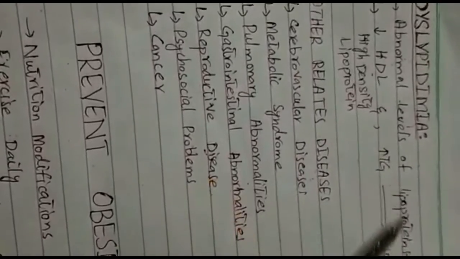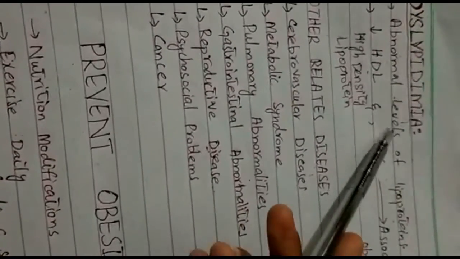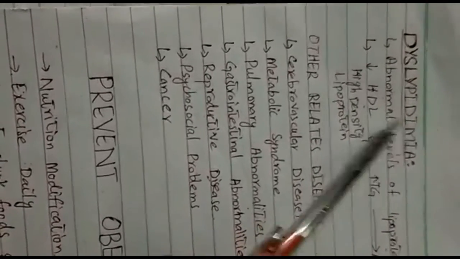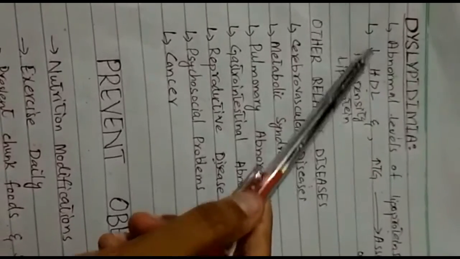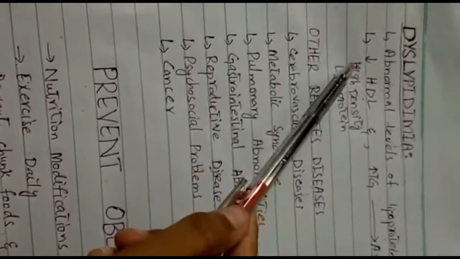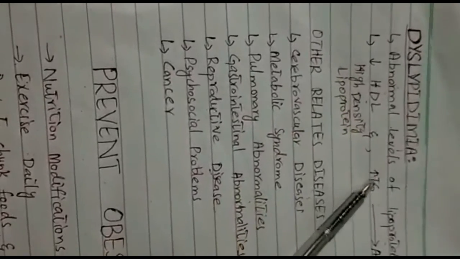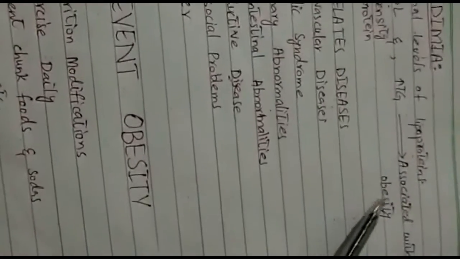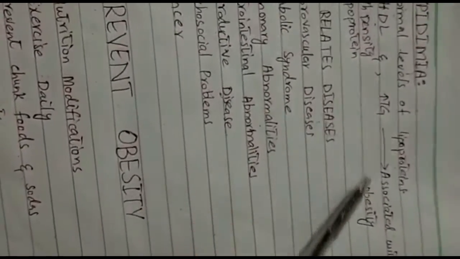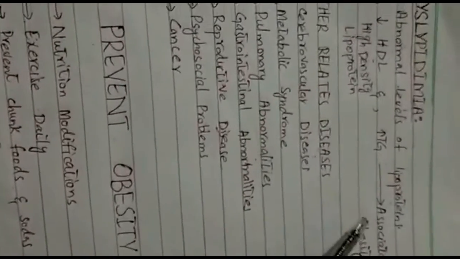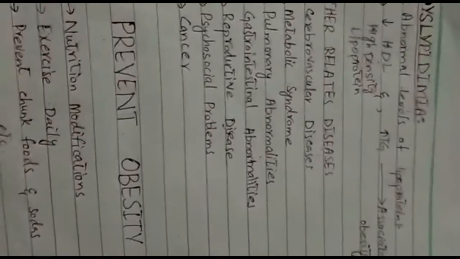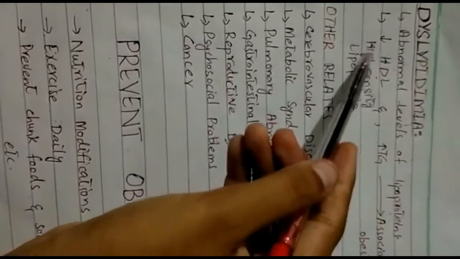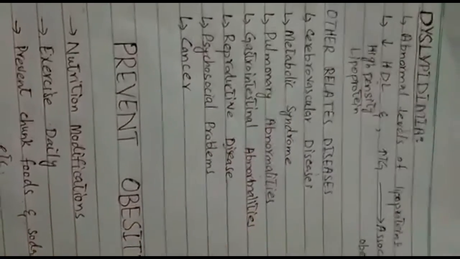Dyslipidemia is actually the abnormal levels of lipoproteins. When the levels of lipoproteins become abnormal in the body, this is called dyslipidemia. These abnormal levels are actually the reduced HDL, which is the high density lipoprotein, and higher level of triglyceride. These two are associated with obesity. The mechanism of this association is very complex, so I am not going to discuss here. So obesity causes dyslipidemia by the abnormal levels of HDL and triglycerides.